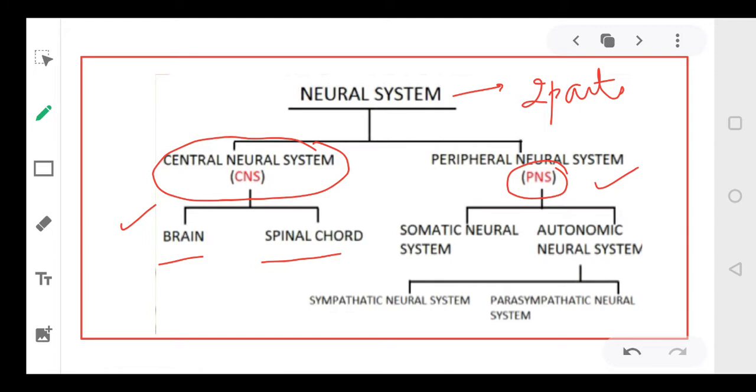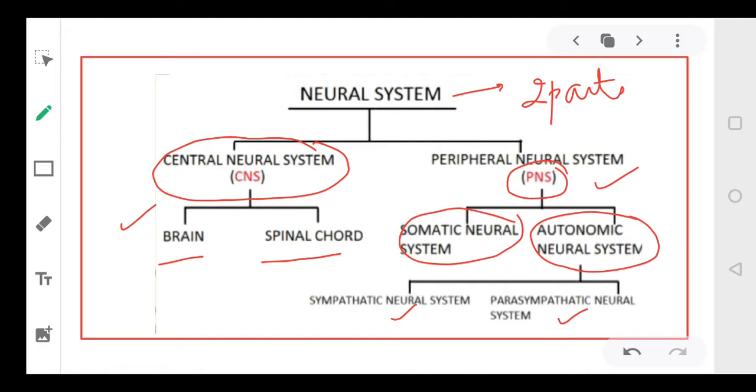While your peripheral nervous system, okay dear students, basically includes your somatic neural system and your automatic neural system. So PNS involves somatic neural system and the automatic neural system, right? Is it clear to everyone? Then automatic neural system further is divided into sympathetic and parasympathetic system. आपका जो automatic neural system है इसको हम further divide कर सकते हैं sympathetic and parasympathetic system.